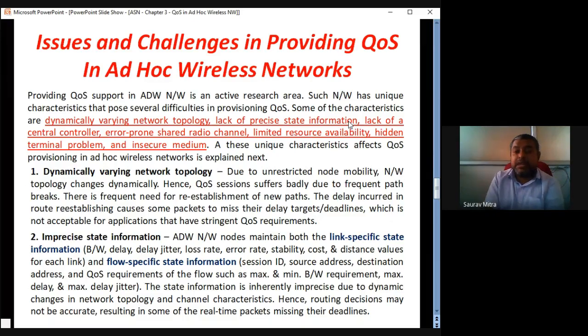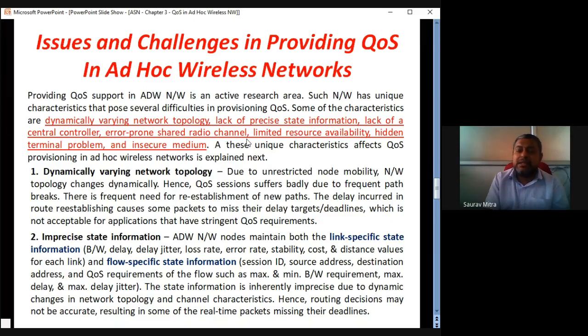If we do not have this precise state information, we cannot define what the route is, what the quality of service is. But then also we should try to give the best QoS even in a very highly dynamic ad hoc network. That is the challenge. Lack of central controller: we have seen in the first lecture itself that an ad hoc network does not have any central controller or central access point, which is called CAP. It is a distributed kind of network. Then also we should be able to give quality of service.